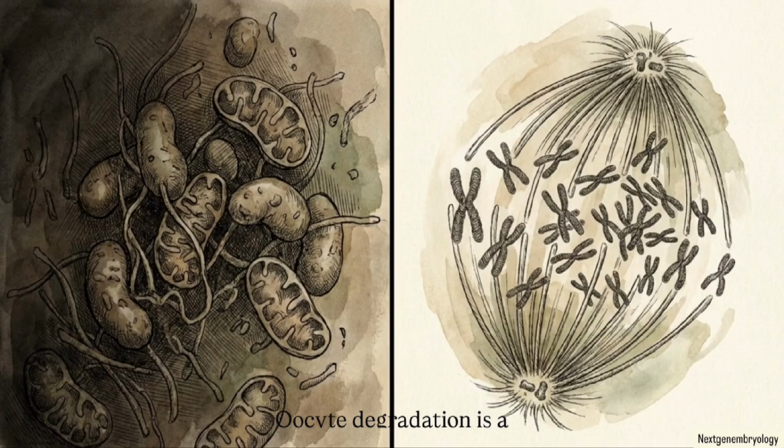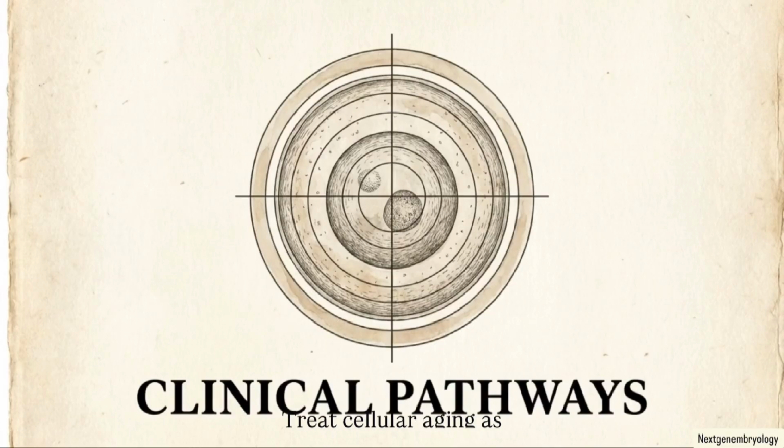Oocyte degradation is a specific sequence of metabolic and structural failures. By defining these mechanisms, reproductive science treats cellular aging as a modifiable condition with concrete